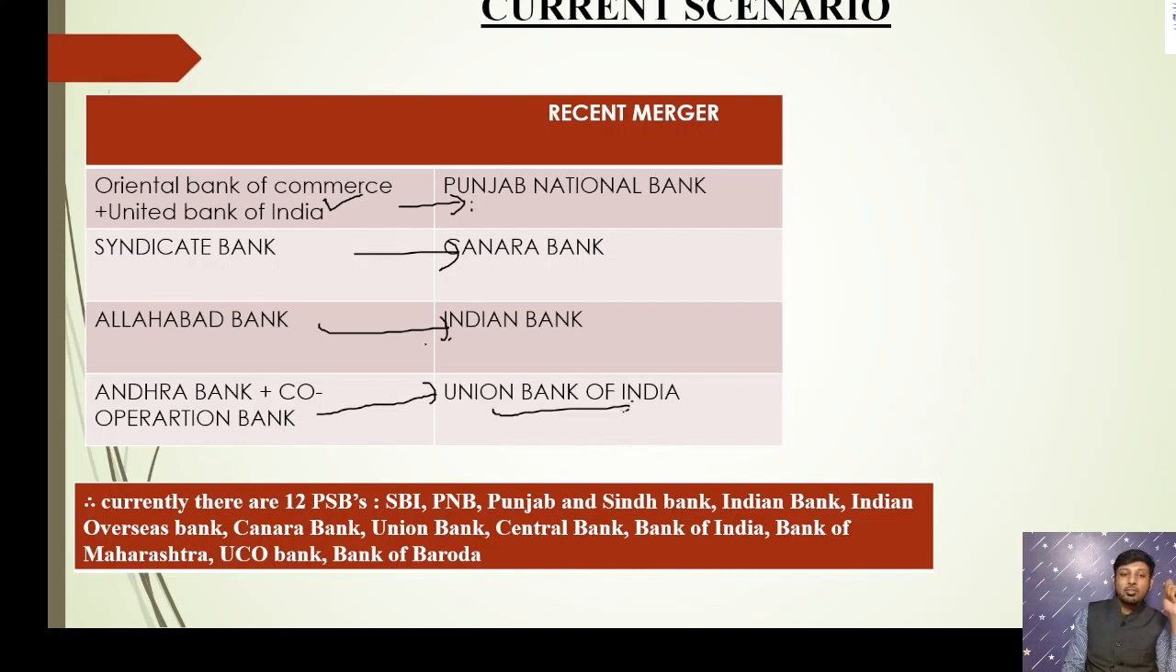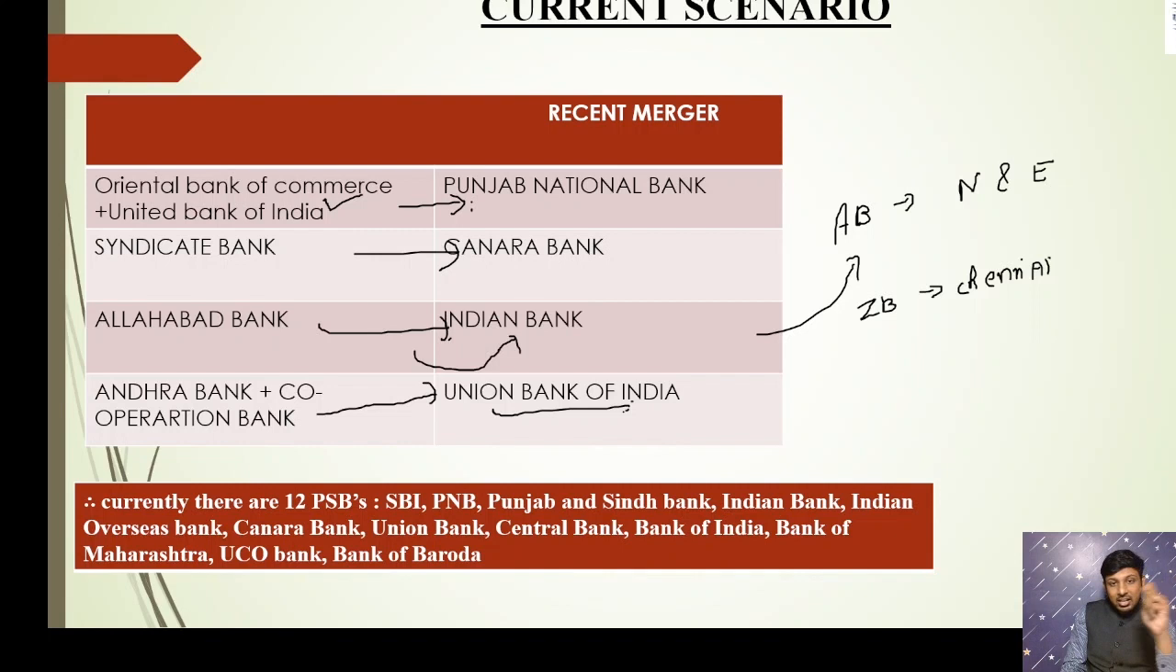From this also you can infer. Allahabad Bank is merged with Indian Bank. As you all know, Allahabad Bank has a strong presence in North India and East India, and Indian Bank is headquartered in Chennai, so it has a strong presence in South India. By combining Allahabad Bank with Indian Bank, the presence of Indian Bank will go to the northeast and the presence of Allahabad Bank will come to the south. Therefore, geographical spread is increasing. This is one of the classical examples of a merger.